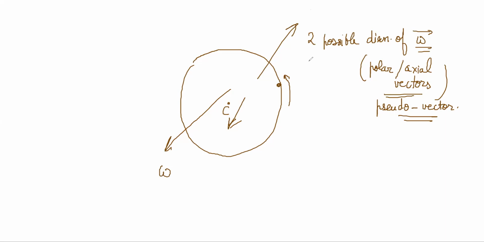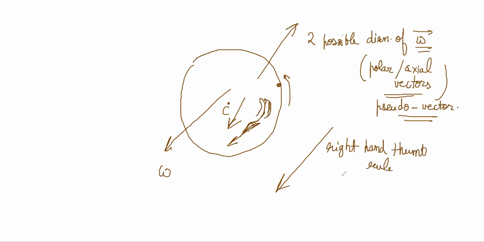So by convention, what we assume is that this is your anti-clockwise, and if you curl your fingers along this direction, your thumb will come out, no? Yes, the thumb points in the direction of the angular velocity. So this is the right hand thumb rule basically. Now if angular velocity is like this, then the omega vector is basically omega k cap, right? Omega vector can be written as omega k cap.